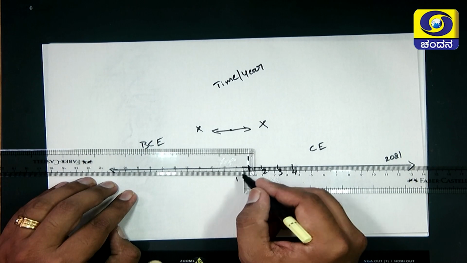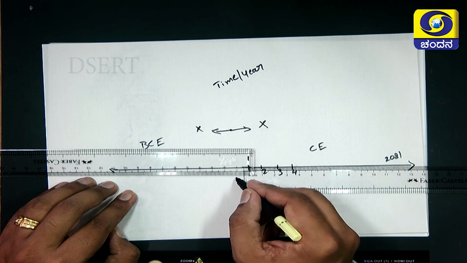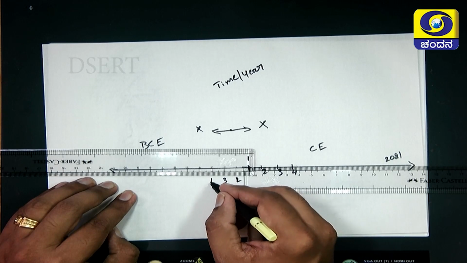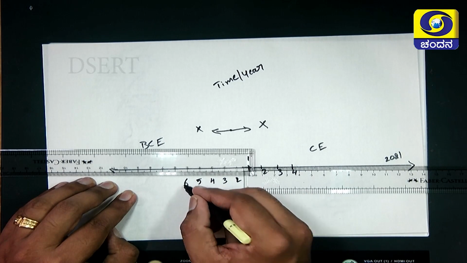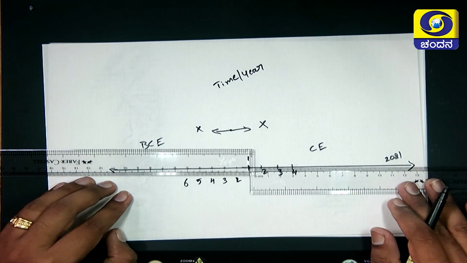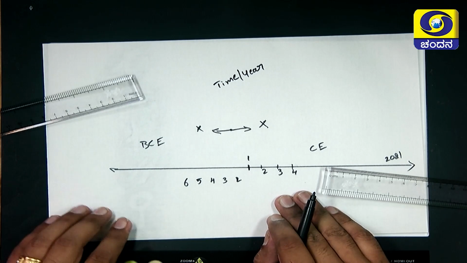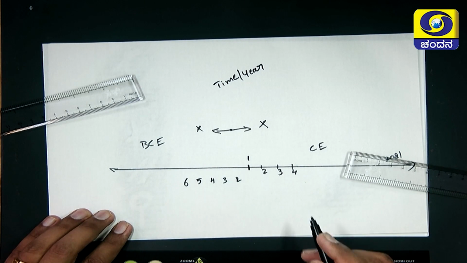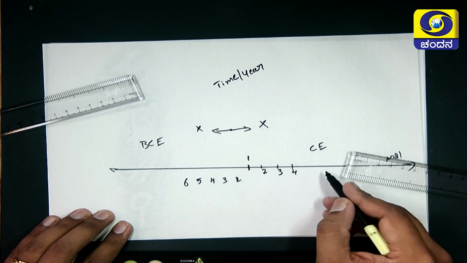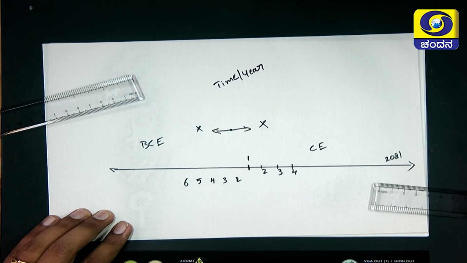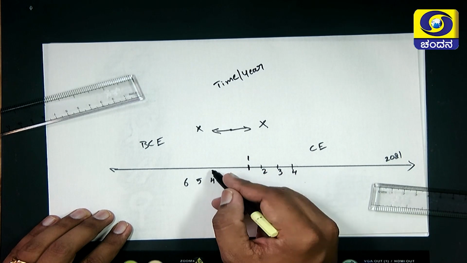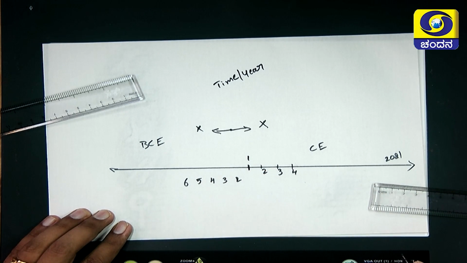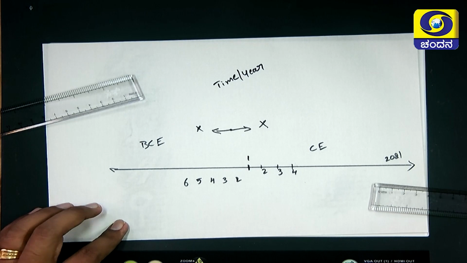This is Jesus was born, 1 year before it, 2, 3, 4, 5, 6, just like this. Do you understand now what is CE and what is BCE? Okay. So, it goes like 1, 2, 3, 4 in ascending order and it goes like 1, 2, 3, 4 in descending order. Do you understand it now?